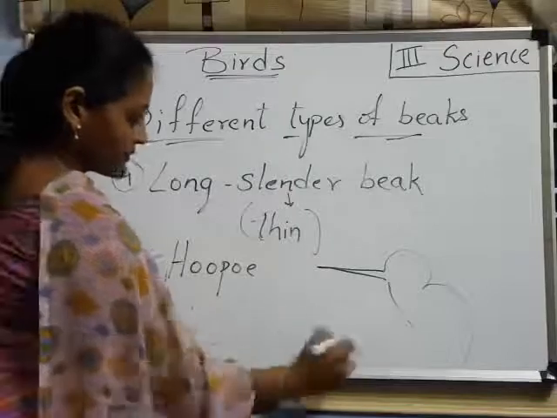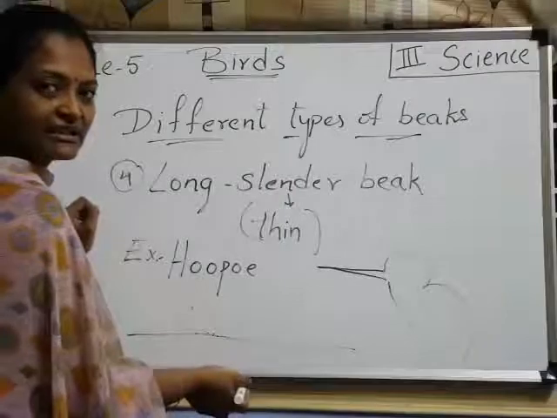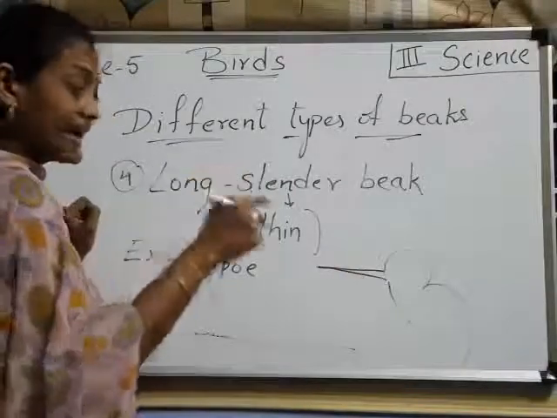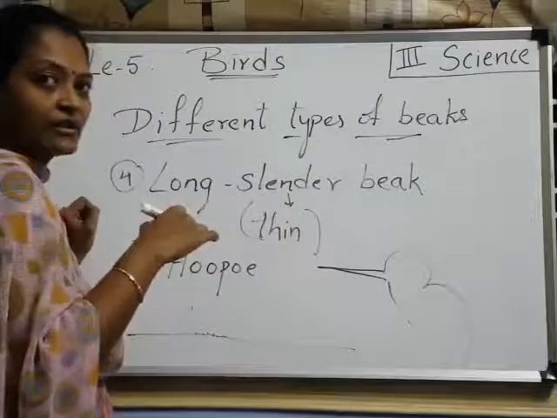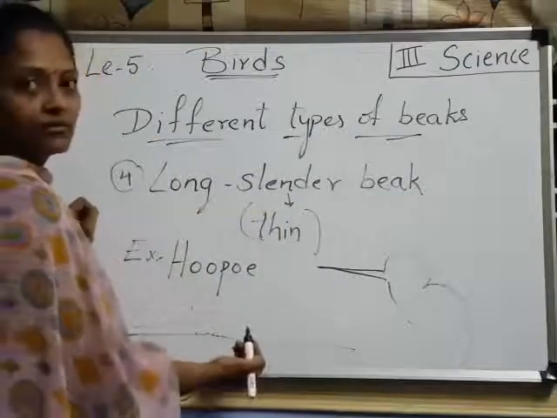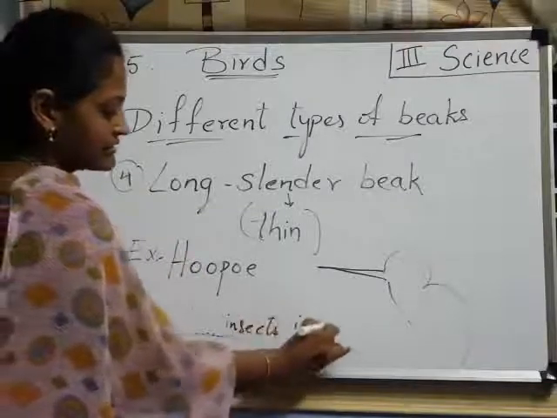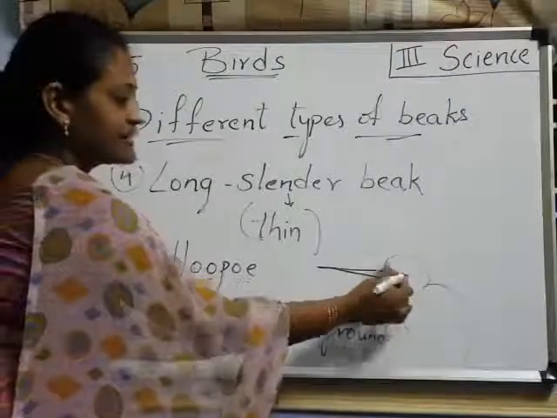Suppose this is the ground. Small insects are there in the ground. So with this long and slender, very thin beak, it is able to catch those insects in the ground.